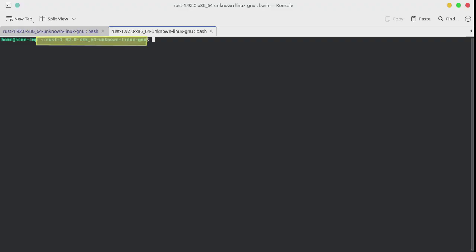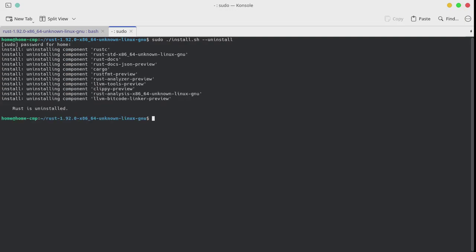Uninstall standalone Rust installer. Go into that particular Rust standalone installer folder. Type the command sudo ./install.sh --uninstall. Enter the password. Now, Rust will be uninstalled.